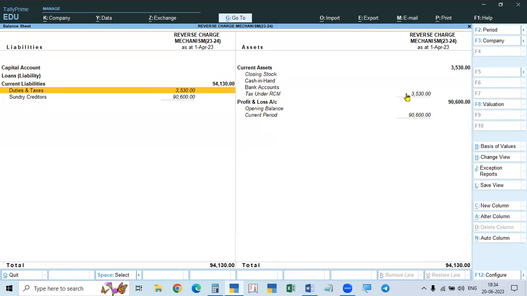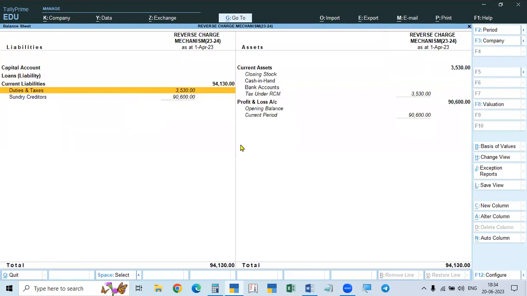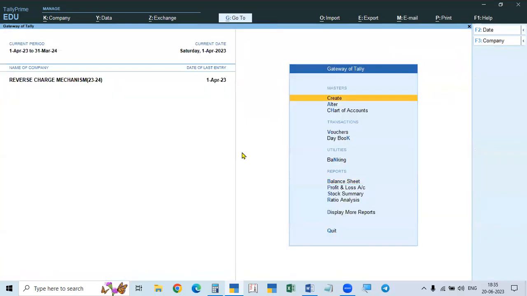This asset is to be brought into the input tax credit. This is not input tax credit. It is an asset we created that is to be cancelled. It is to be brought into duties and taxes. It will come to the debit side, and here it will show a minus balance.